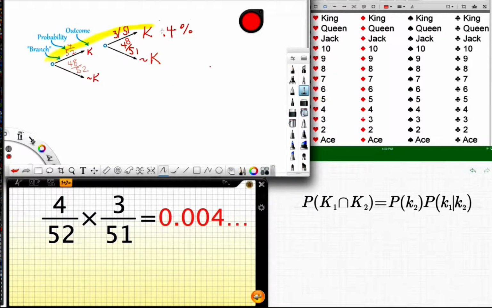This one's only 0.4% that you would draw two kings in a row from the same deck. Now, back to our formula. We wouldn't really need formulas at all if we could just look at a branching diagram for everything. Now, consider that this is very, very simple in terms of probability. We're doing two events that are not independent, but occur only out of 52 cards and are only in one deck, 4 kings. And the probability of each outcome is equal at the beginning.